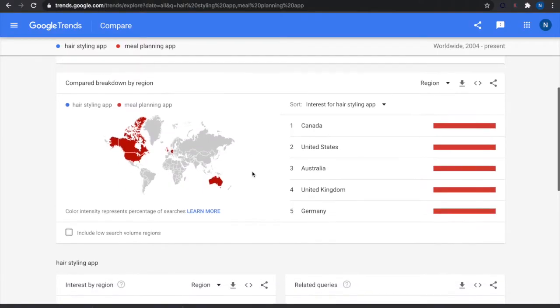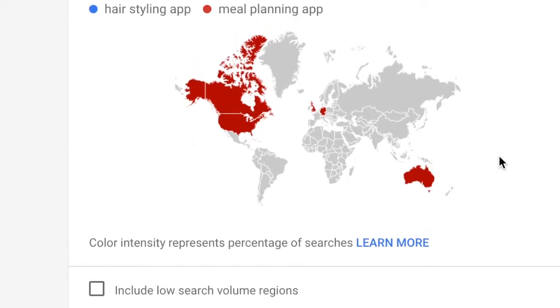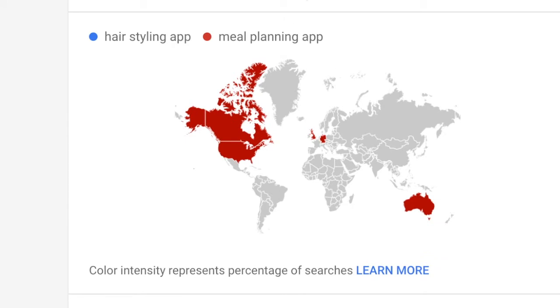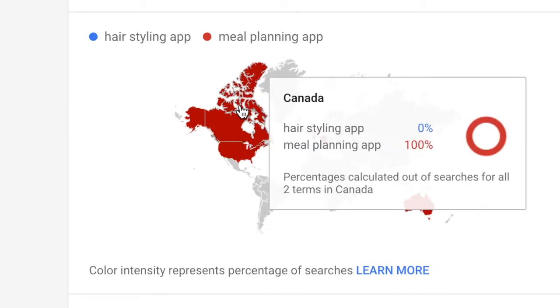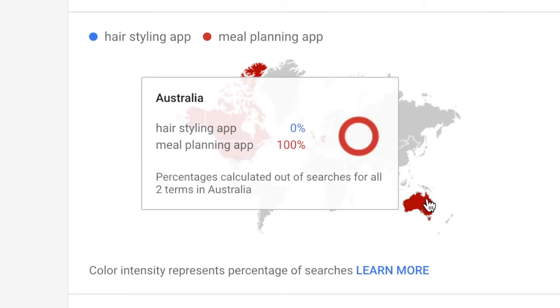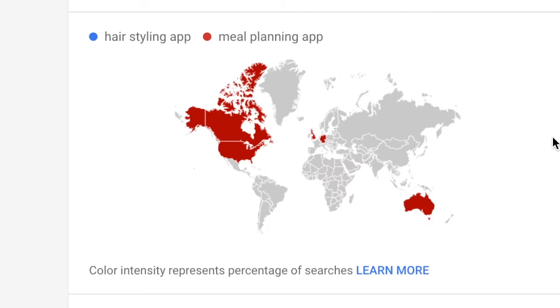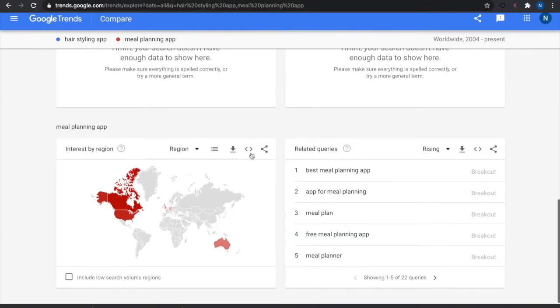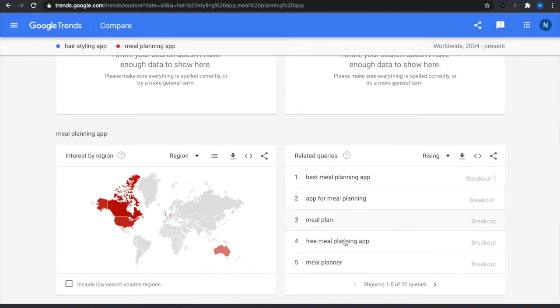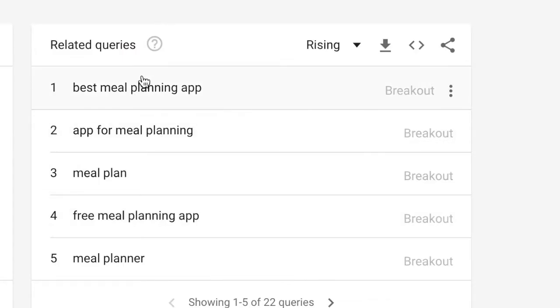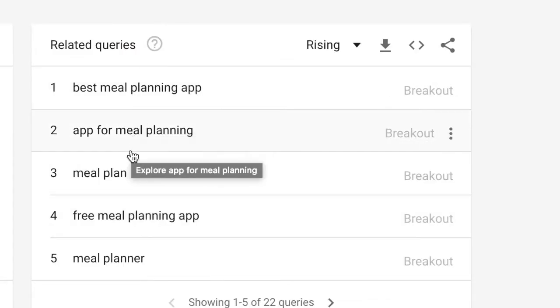And the other thing you can do is see the interest level by region. So here you can see for meal planning app, definitely the United States and Australia seem really interested in these search terms. And finally, you could also see related search terms. So you can see best meal planning app, and these will give you different ideas for different search terms. So that's Google Trends. It shows you how trendy a certain search term is over a period of time.